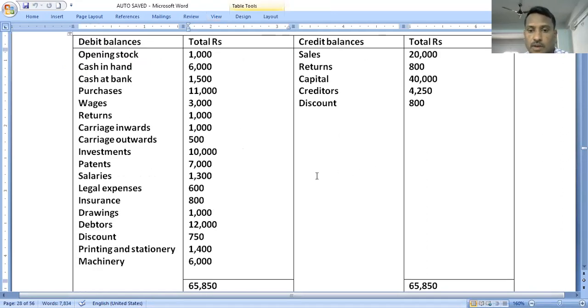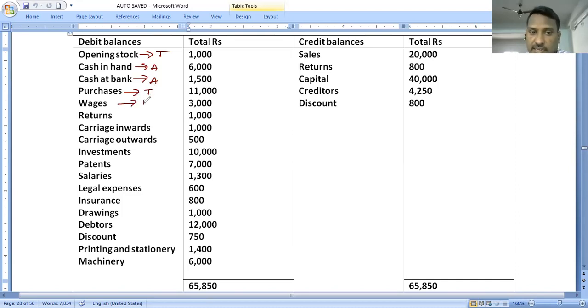Now let's come to the trial balance. Opening stock is part of the trading account; the trading account begins with opening stock only. Cash in hand and cash at bank are both assets, and assets are part of the balance sheet. Purchases, trading account.